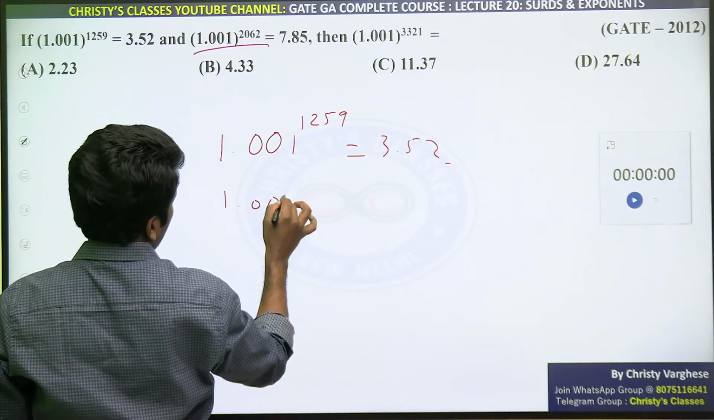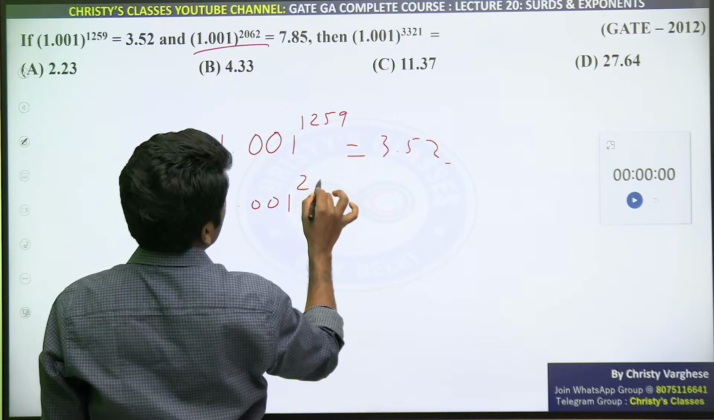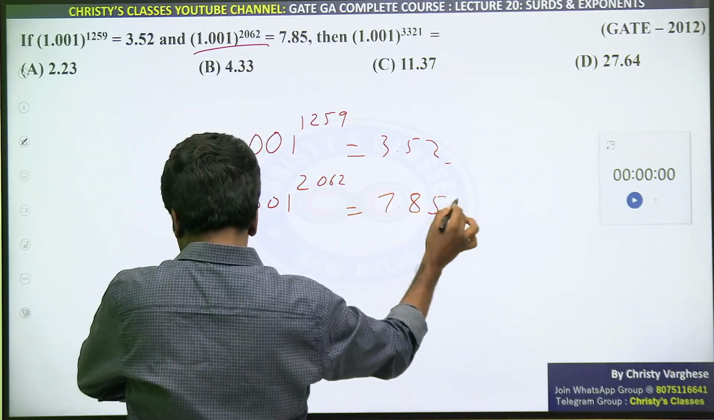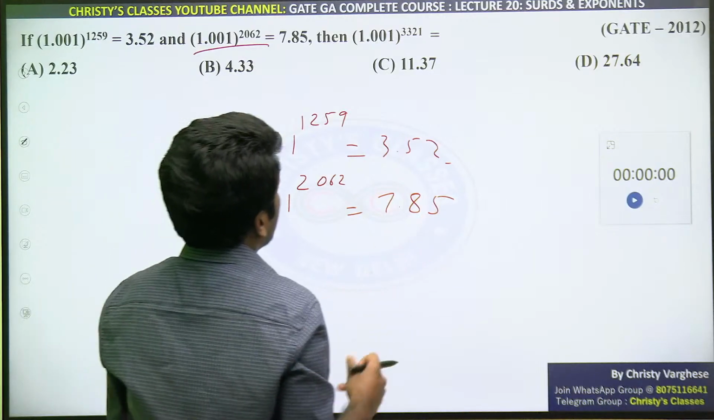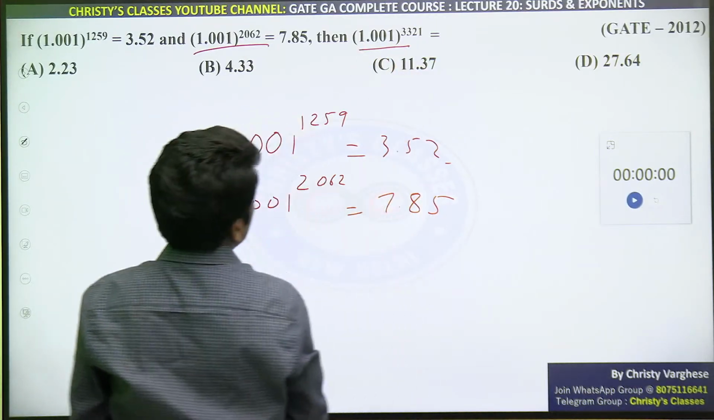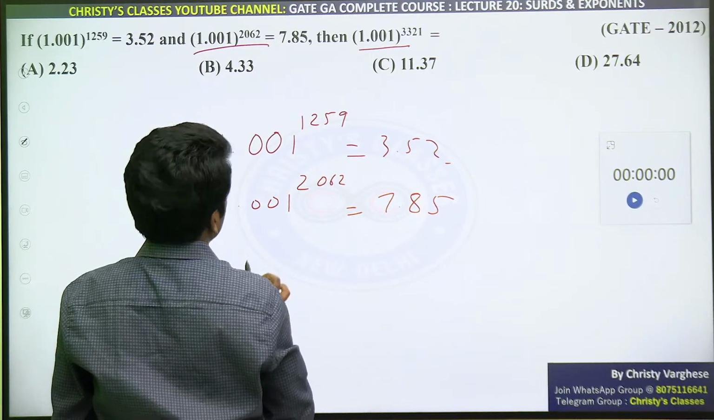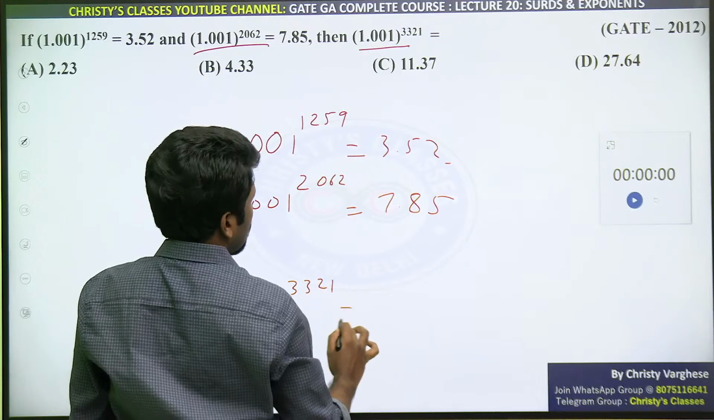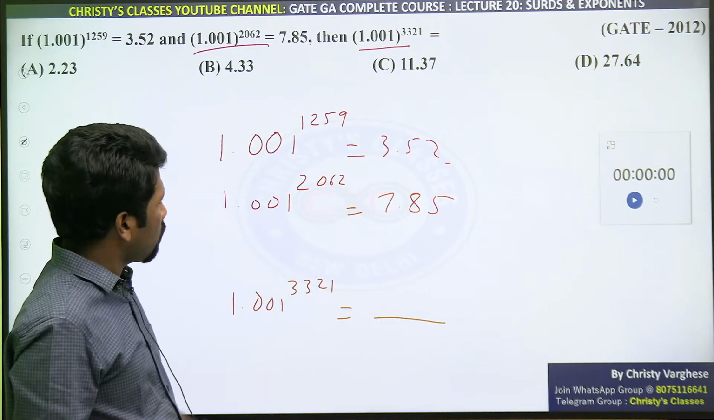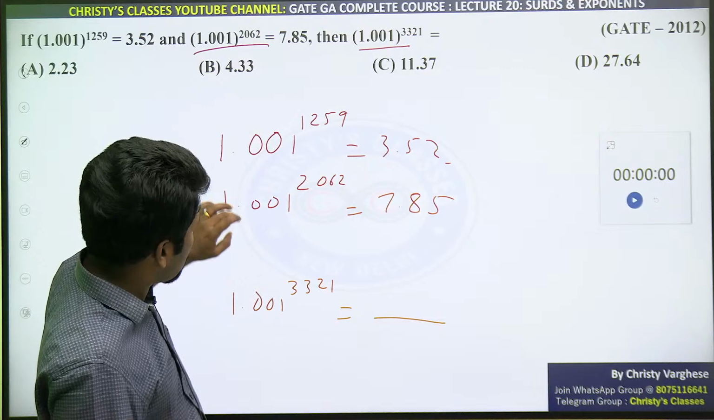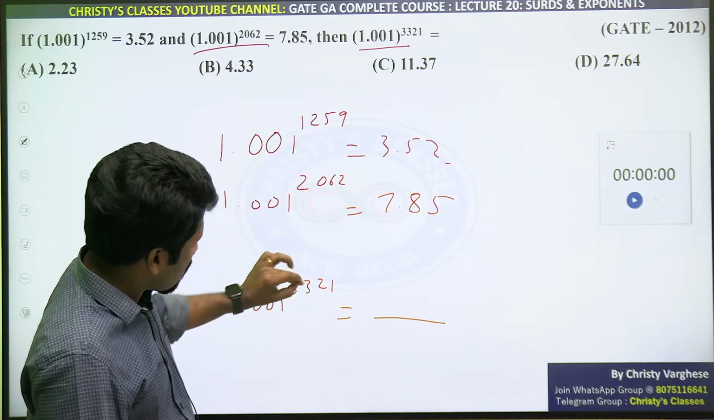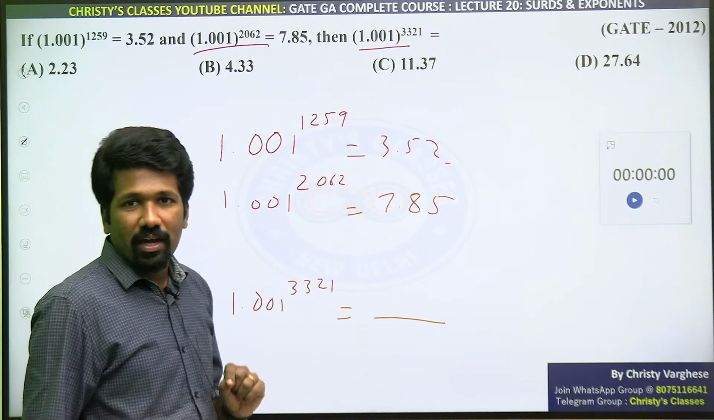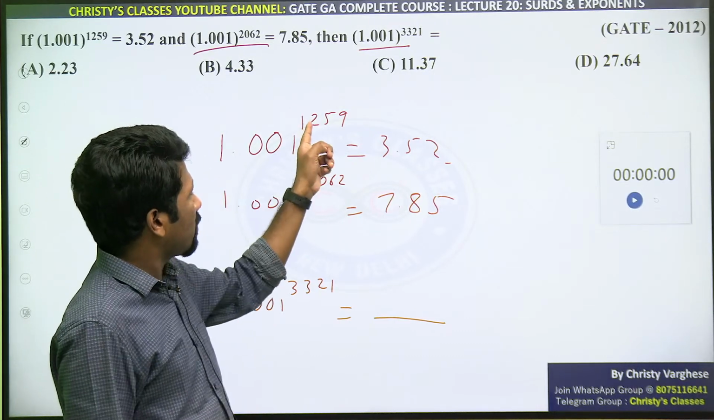1.001 itself. When you see that the bases are the same, something related to same bases we have to apply, and we get the idea directly. Then what is 1.001 raised to 3321? That is the question. So here you should observe the base is the same, and when I compare the powers, this is the sum of the two powers. That is the observation we should make.